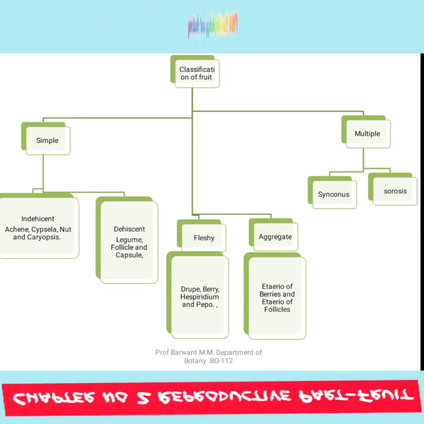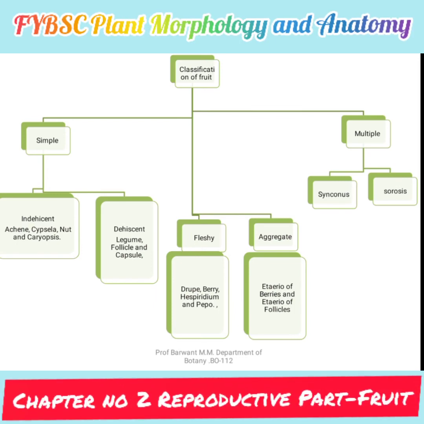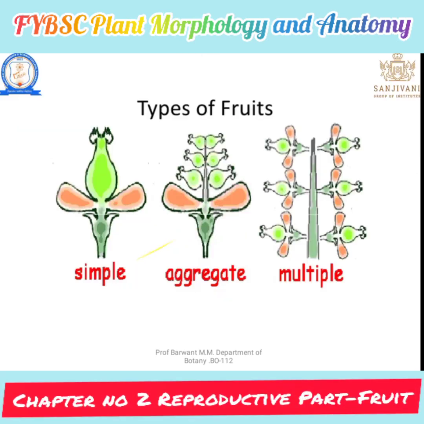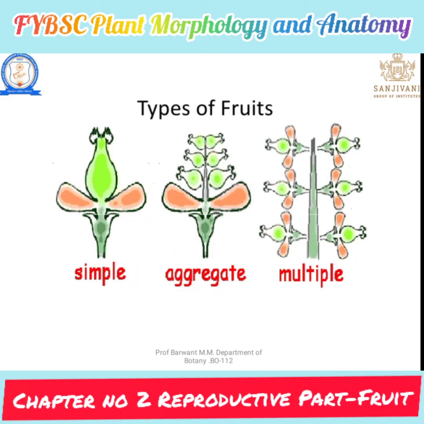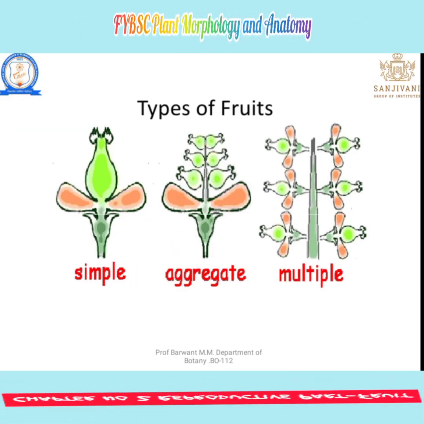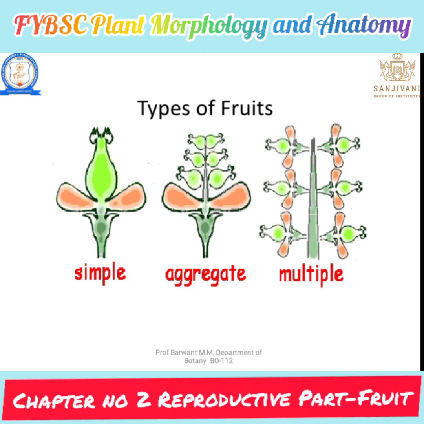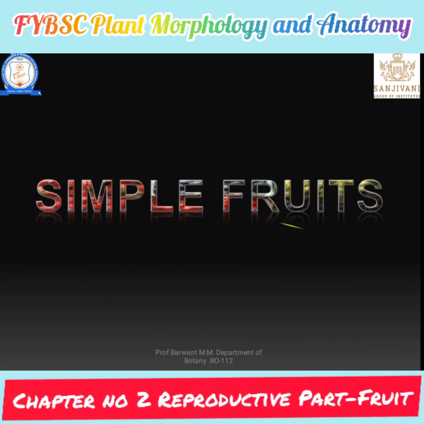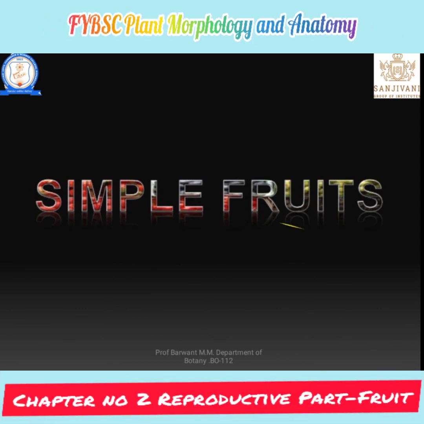Aggregate: etaerio berry, etaerio follicles. And multiple: syconus and sorosis. Those are the types of fruit. These diagrams explain the different types of fruit. In the next lecture we are going to see them in detail. Okay, thank you.